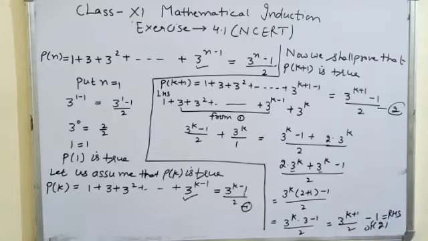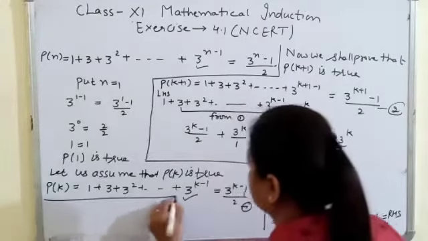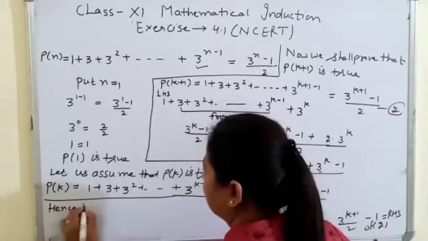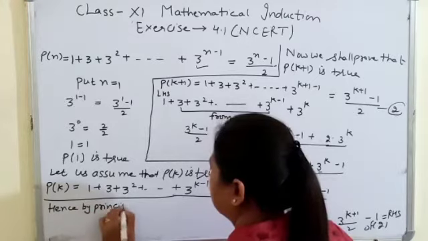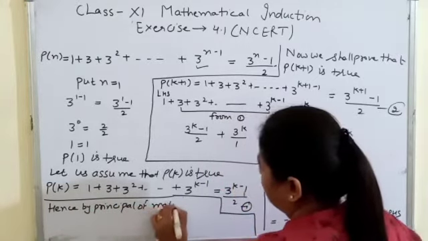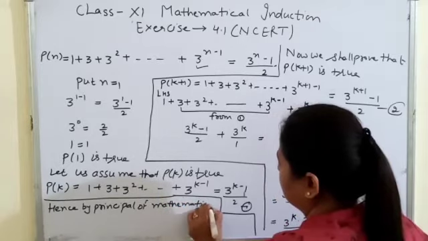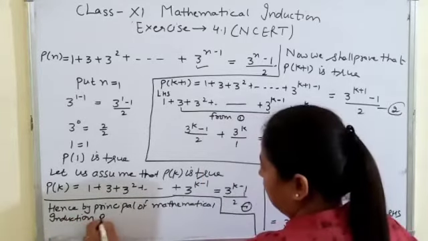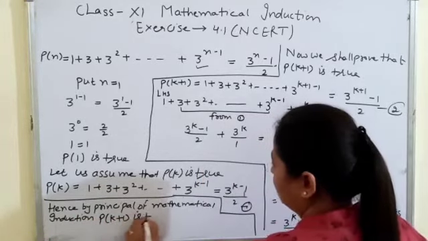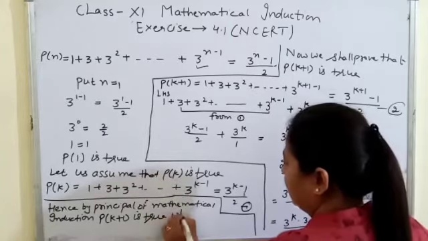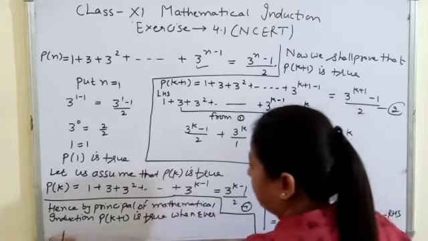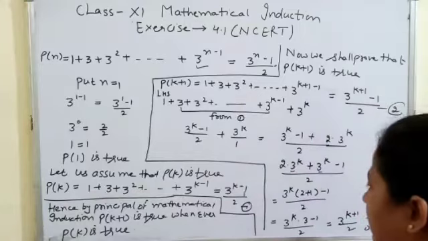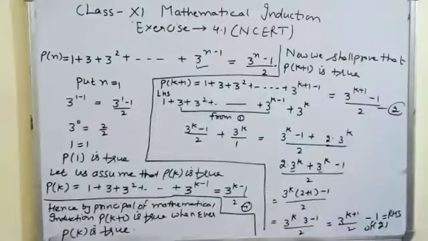Now we have to conclude: hence by the principle of mathematical induction, P k plus 1 is true whenever Pk is true. So this is the question which we can do by the principle of mathematical induction.